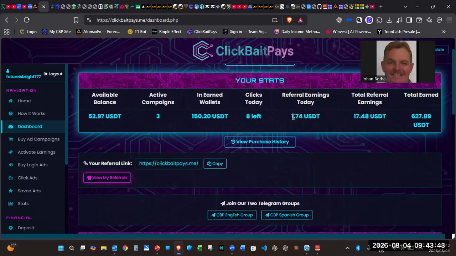The product in this platform is advertising. You are buying advertising space and you are advertising as well. That is what you are buying. As I showed you with the levels, you decide which level you want to start in. That gives you more exposure, and you will earn according to those levels.